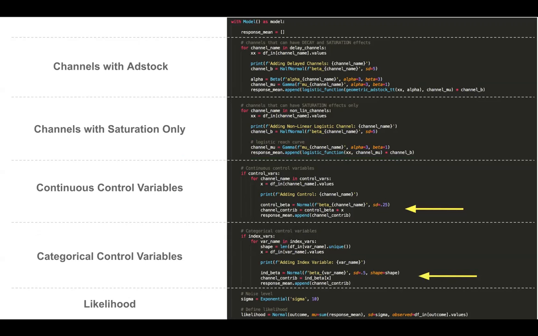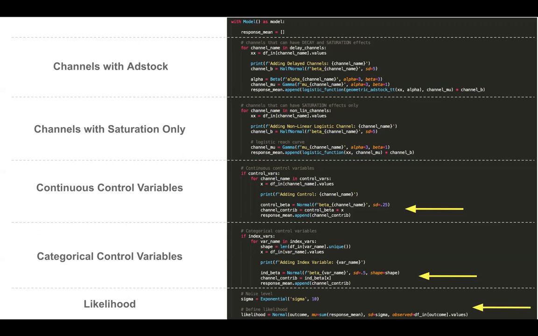And then we have a set of categorical control variables. And here we're using an indexing method where we fit a prior, we define a prior for every level of the categorical variable. And this is generally a technique that makes it a little bit easier to find appropriate priors and fit them correctly.